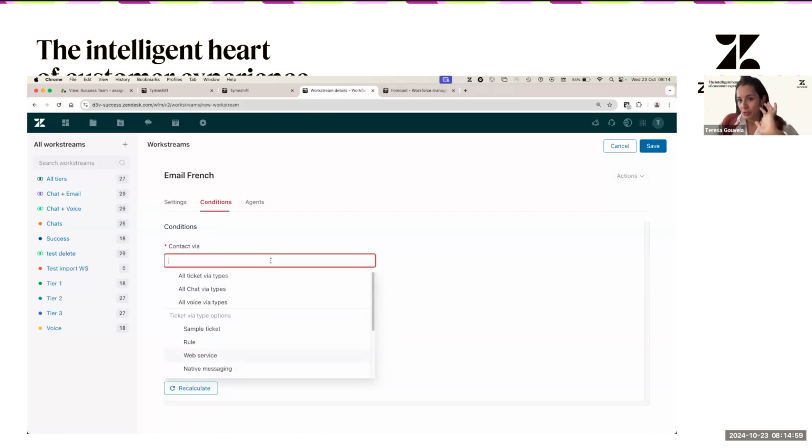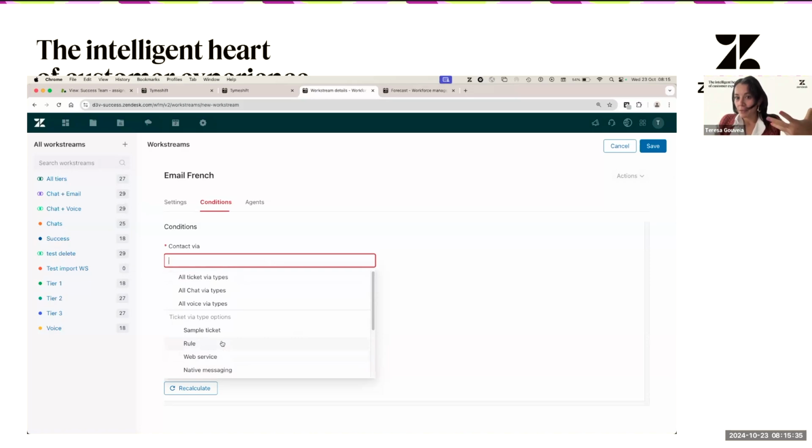Something else that you have to pay attention to is, we're talking about setting up different channels. So that's when it comes to native messaging and chat. Now, when it comes to email, you're going to see here all tickets via type, but you have to be careful if you're also setting up native messaging. Since native messaging is part of all ticket via types, if you've already set up a workstream with the native messaging via type, then you will have to select here on the ticket via types everything else, but not native messaging.